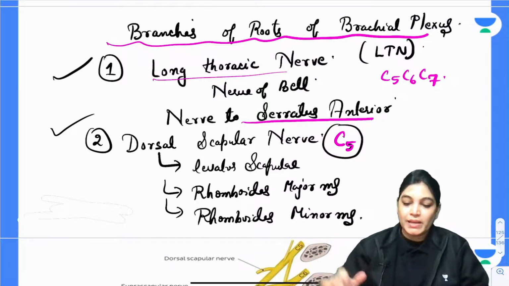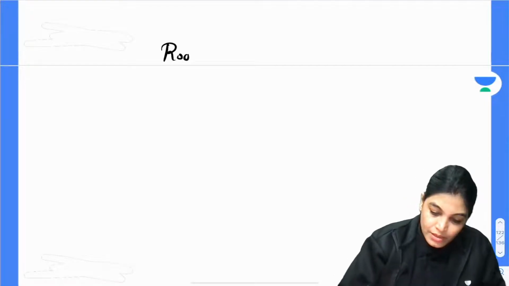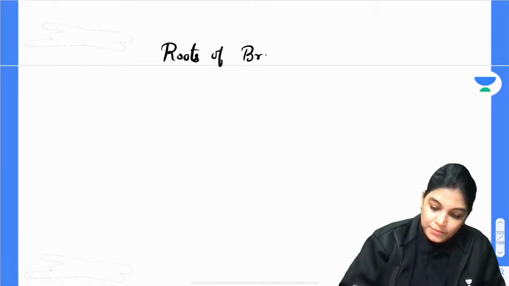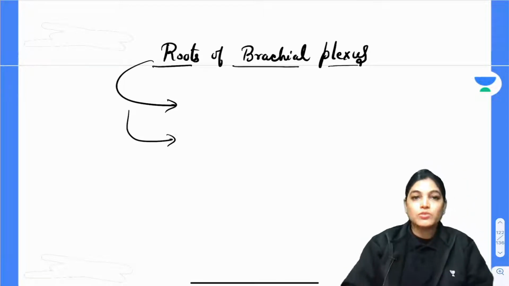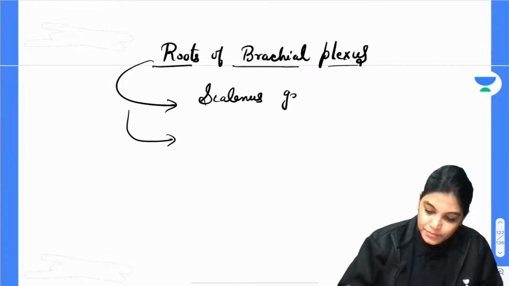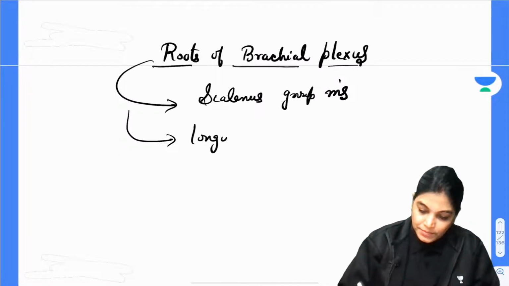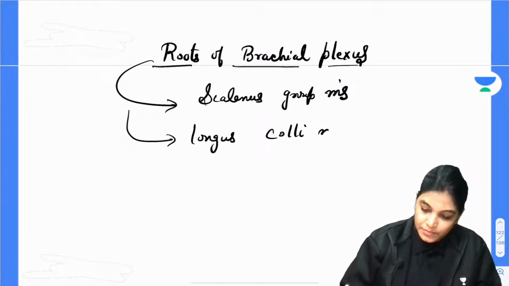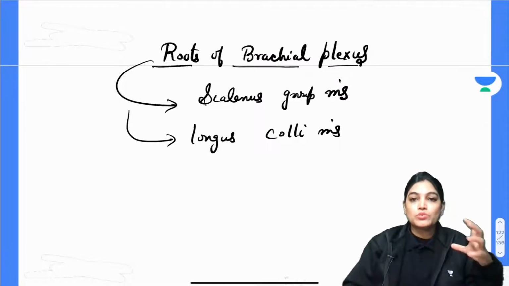So the main branches of the roots of brachial plexus have been done. Other than that, you can write in the roots of brachial plexus topic only: the branches from the roots of brachial plexus also give minor contribution. They give innervation to scalenus group of muscle, longus colli muscle, and there is also contribution from the roots to phrenic nerve.